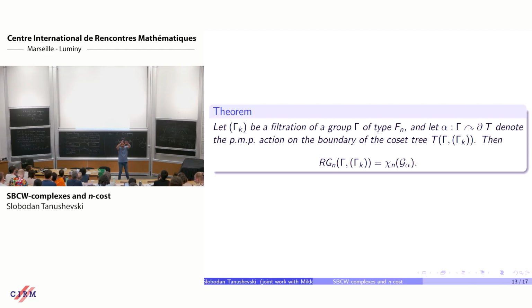I assume that now you have the coset tree, and the group acts on the coset spaces. This induces an action on the coset tree, which induces an action on the boundary of the coset tree. This action is by homeomorphisms and preserves the natural probability measure on the boundary. The theorem says that the n-dimensional rank gradient is equal to the n-dimensional truncated Euler characteristic of the action groupoid, which in older terminology we would call the cost of the action groupoid.